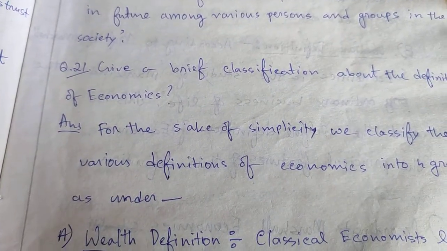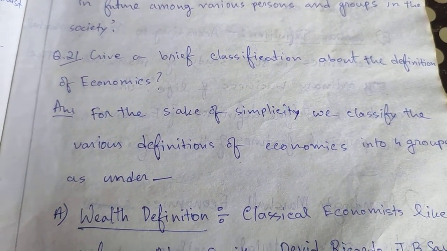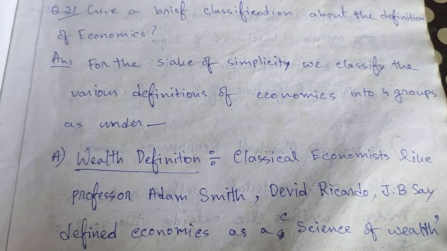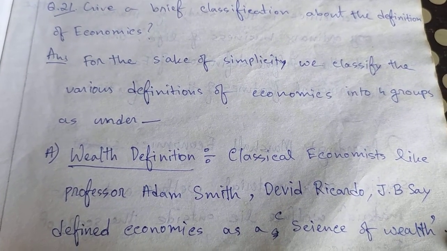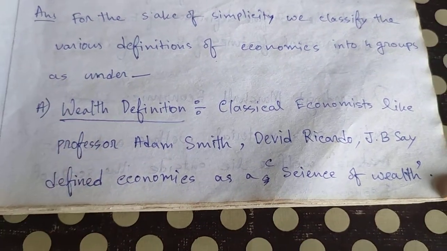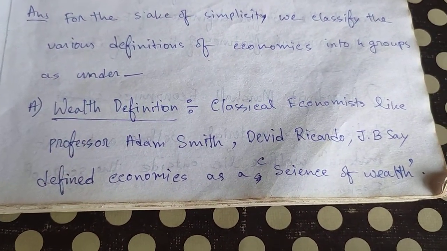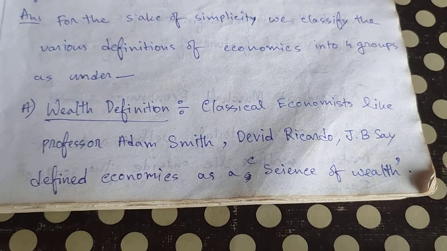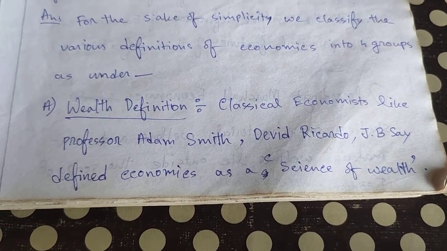Next, the question number 21. Give a brief classification about the definition of economics. For the sake of simplicity, we simply classify the various definitions of economics into 4 groups as under. Number 1, wealth definition. Classical economists like Professor Adam Smith, David Ricardo, J.B. Say defined economics as a science of wealth.